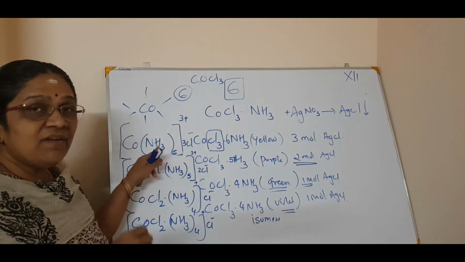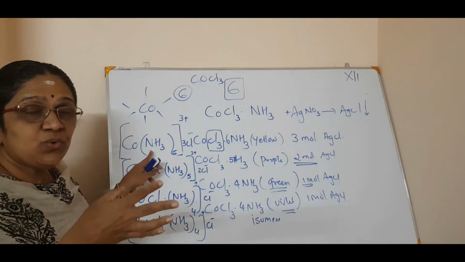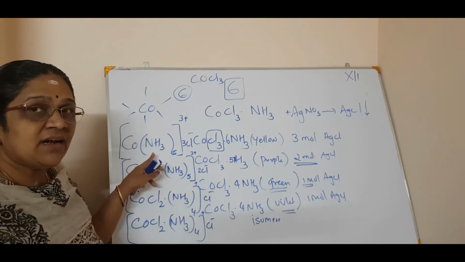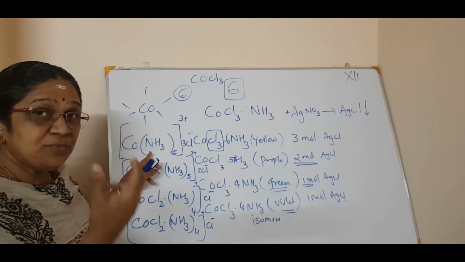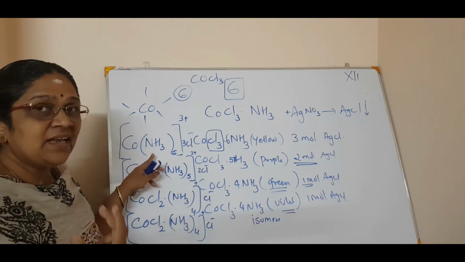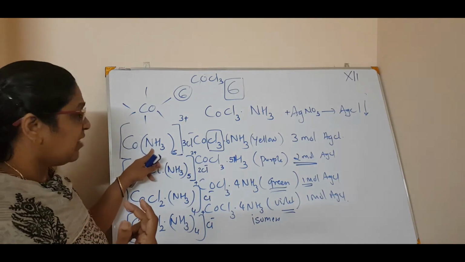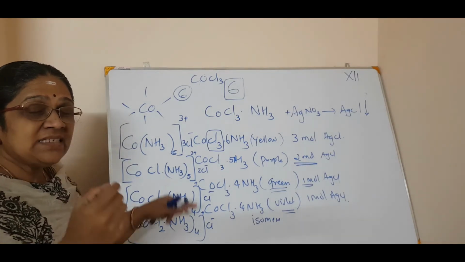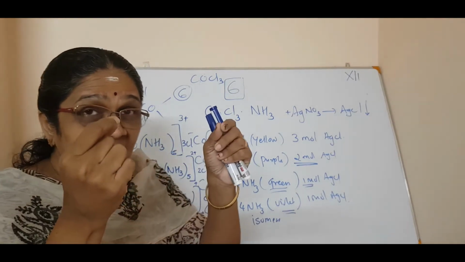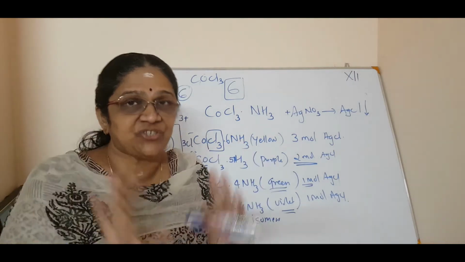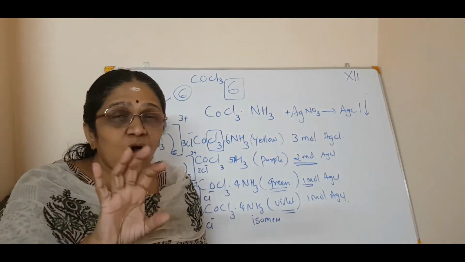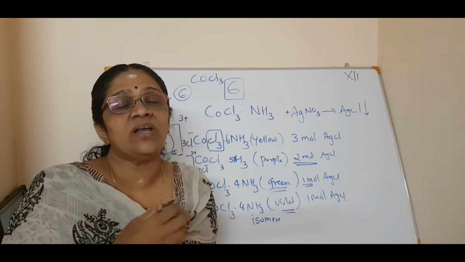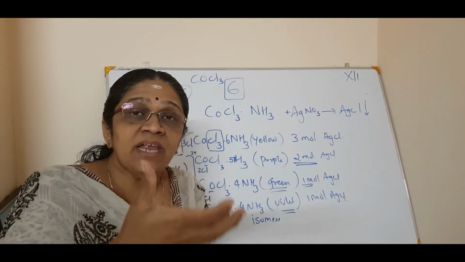Whereas this primary valency, when it is dissolved in a suitable solvent, gets ionized. This indirectly means that the ammonia molecule is directly bound and cannot be detached when put in a solvent. That is called non-ionizable in nature.